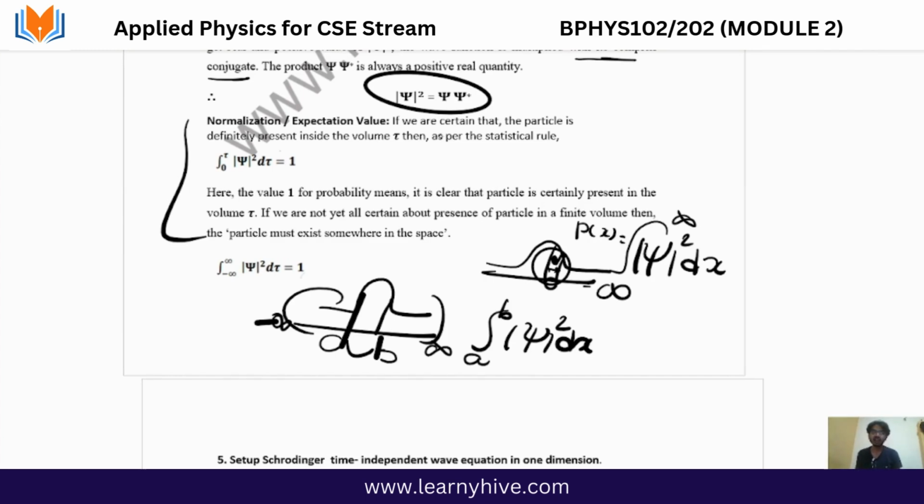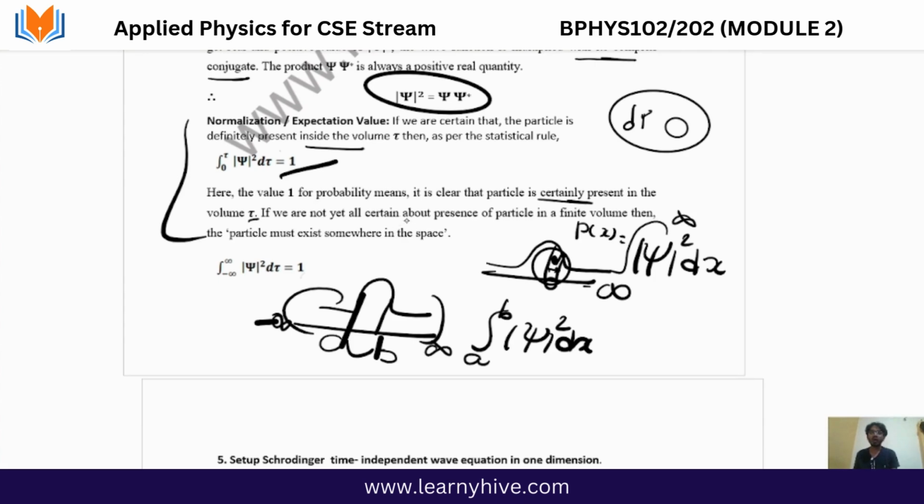If we are certain that the particle is definitely present inside the volume tau, then as per the statistical rule, the integration from 0 to tau of psi squared d tau is equal to 1. Okay, here the value is 1. The probability means it is clear that the particle is certainly present in the volume tau. Let's say this is the volume. In this, the particle is present, so we are giving it as d tau. When it is equal to 1, we can say surely that it is present in the volume.